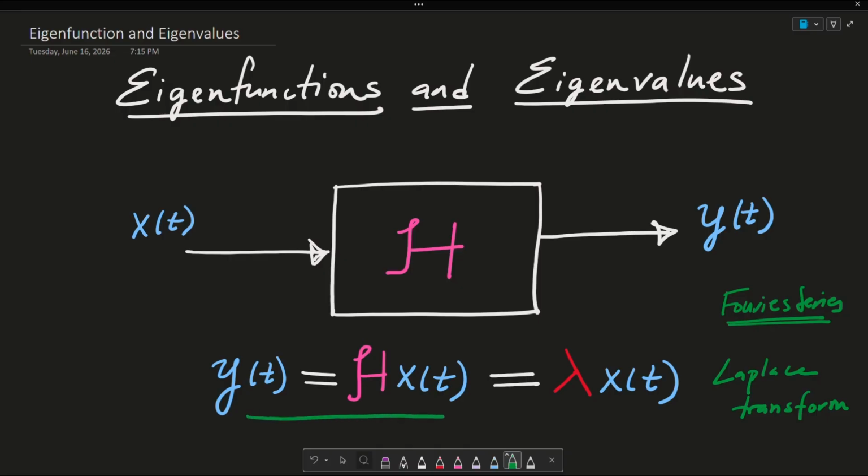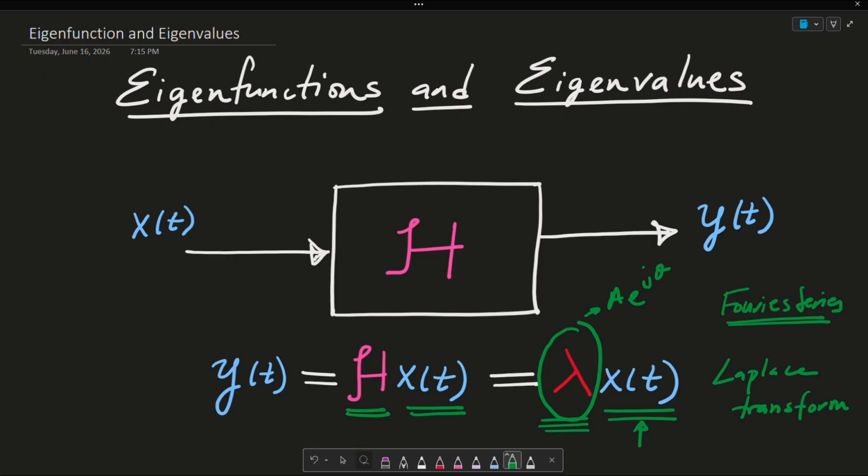And to interpret this function here, we can say that given a system H and an input x of t, if I input this x of t into my H, and what I receive is again this x of t times some complex constant lambda, call this a e to the j theta, then I can say that x of t is indeed an eigenfunction to my system H, where lambda is the eigenvalue.